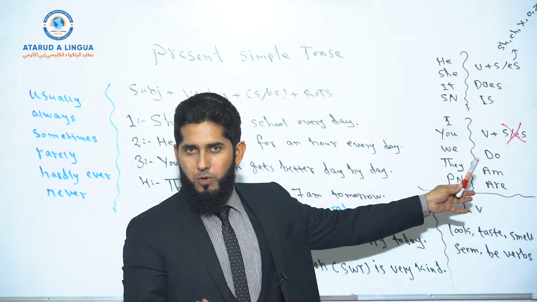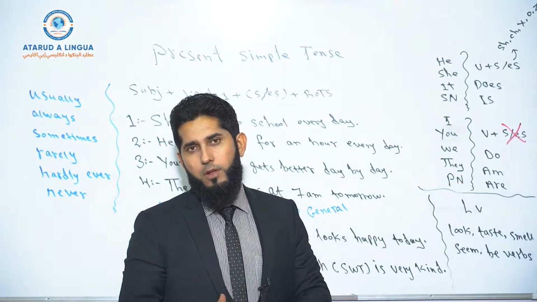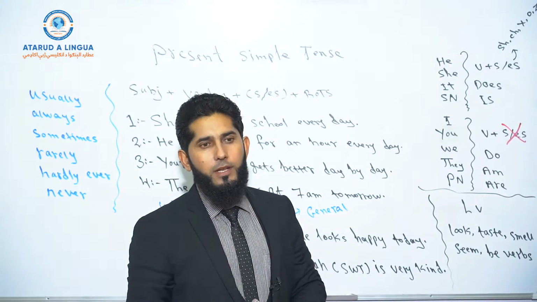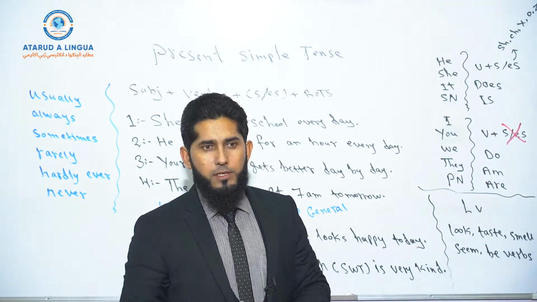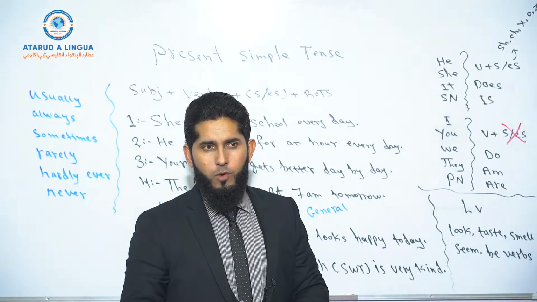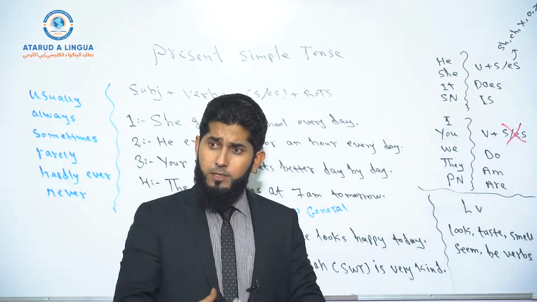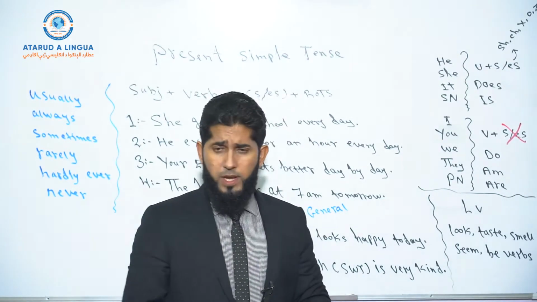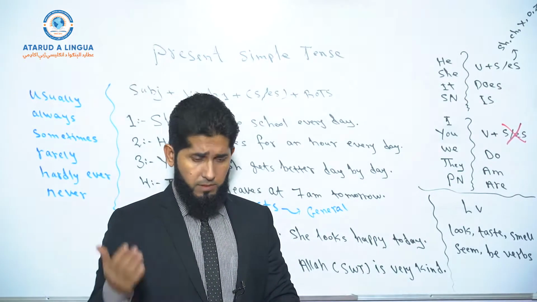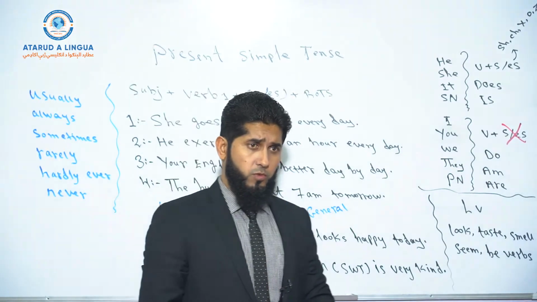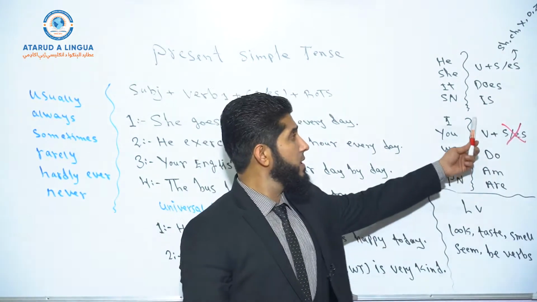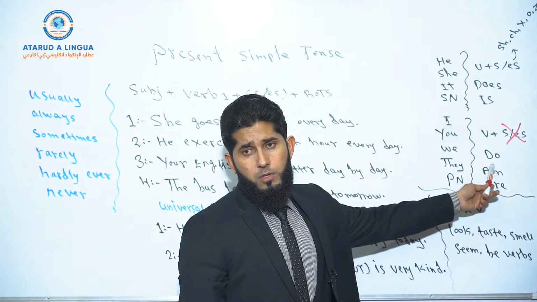Okay, just to give you some more examples. For example, you learn English. Do you learn English? Don't you learn English? You don't learn English. Why do you learn English? See, in all these affirmative sentences, interrogative sentences, negative interrogative sentences, negative sentences or information questions, you use do. So the auxiliary, the helping verb is do.